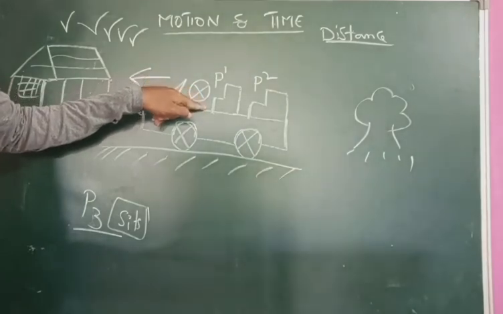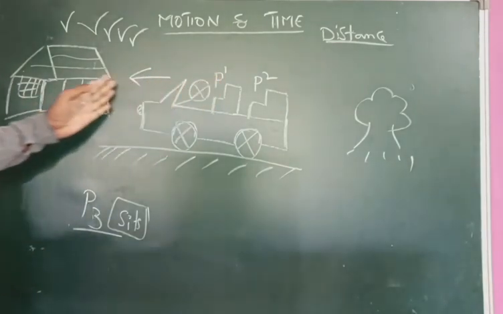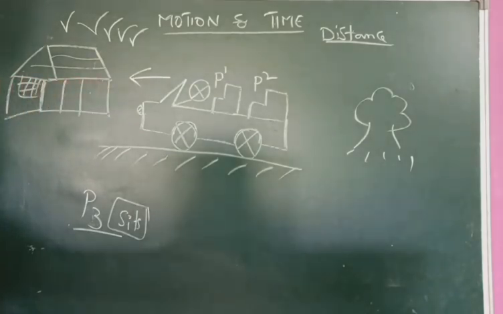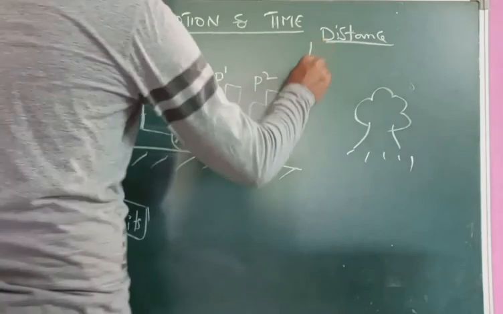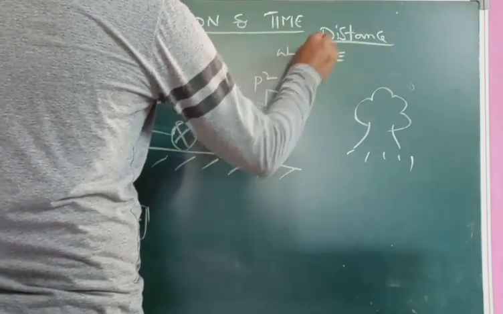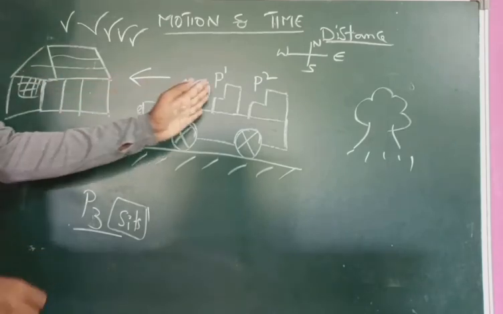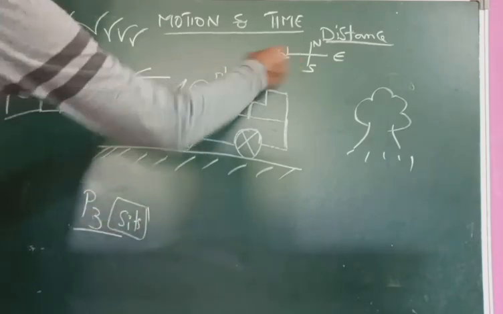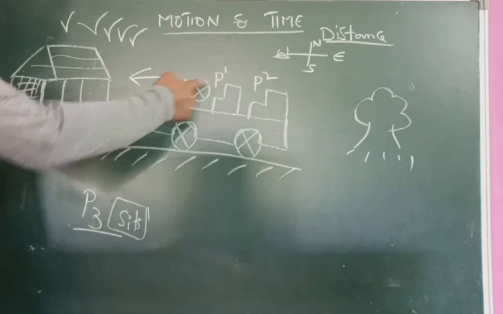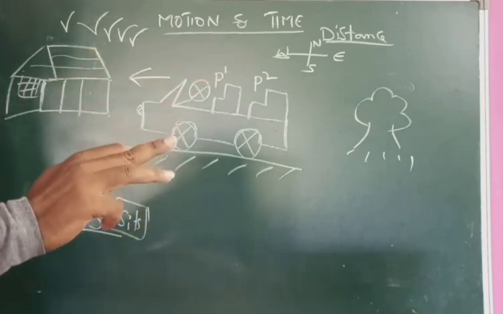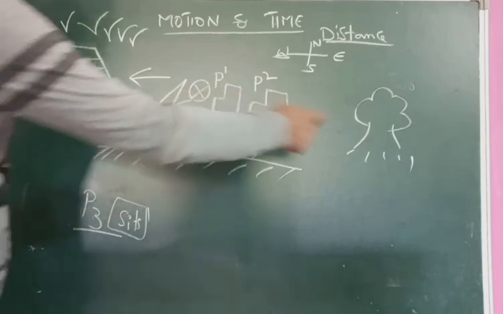If you observe this, the car is moving towards my left hand side. Okay. So here I am writing the direction: east, west, north and south. The car is moving towards the west, so the person is also moving towards the west. The person is comparing with a tree.